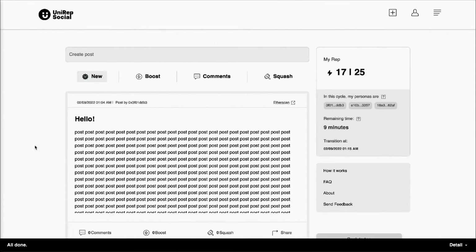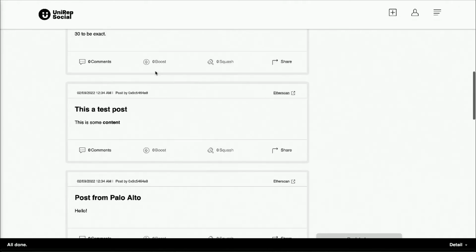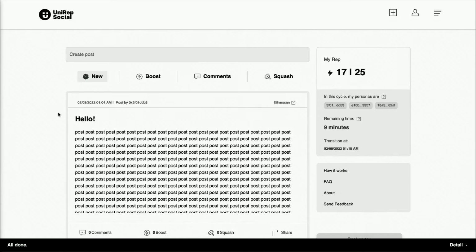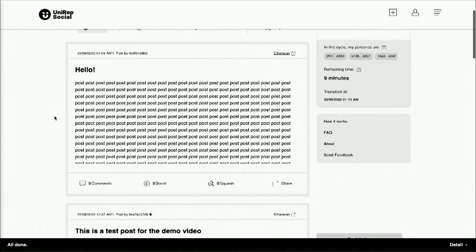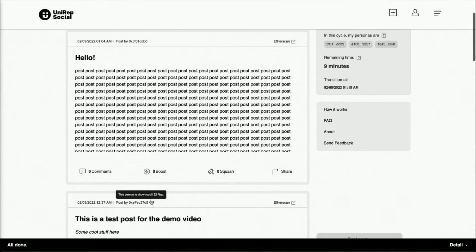This is the homepage of Unirep Social from the perspective of a user that is logged in. You'll see that it looks like a normal social networking site. There are posts, and the posts have comments, and the posts themselves can be voted on, and the comments can be voted on as well. One thing you'll notice that's different is there are no usernames. Instead, you have the epoch key hashes shown as having authored the post.